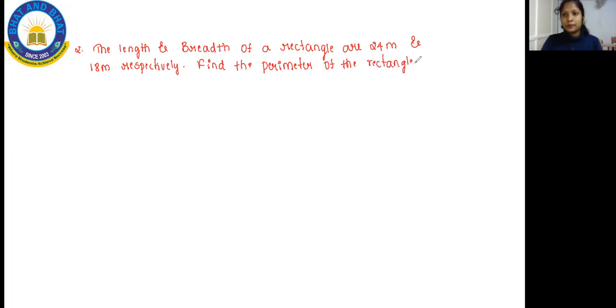Okay, kids, this is the question. So according to the question, what do you have to find? You have to find the perimeter of the rectangle. Length and breadth of the rectangle are given. With the help of this length and breadth, you have to find the perimeter. It's very easy. Use the formula to find the perimeter of a rectangle. You all have the formula: perimeter of a rectangle is equal to 2 into (length plus breadth). This is the formula you will be using whenever you write the answer.